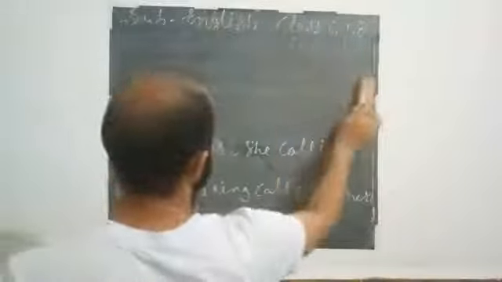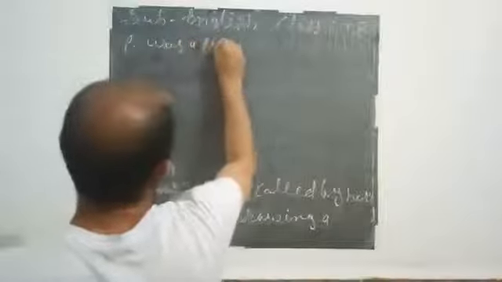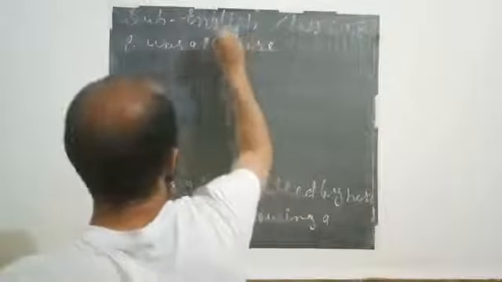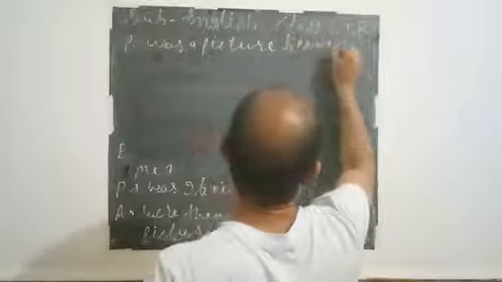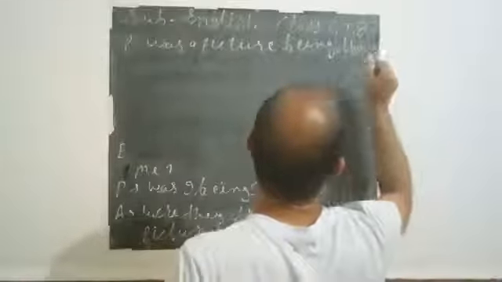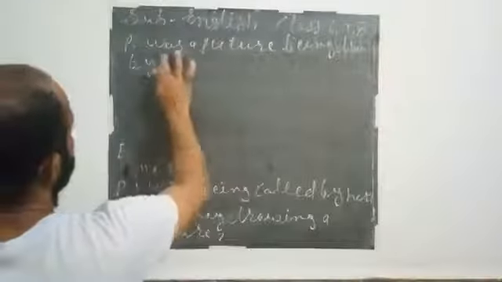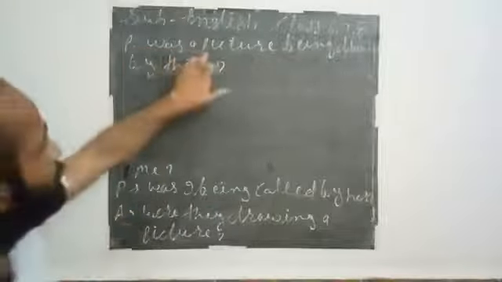And the passive of this sentence, was a picture being drawn by them. This is the solution of this active sentence, was a picture being drawn by them.